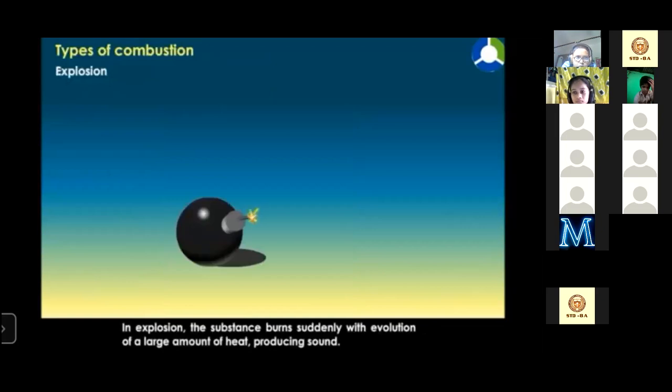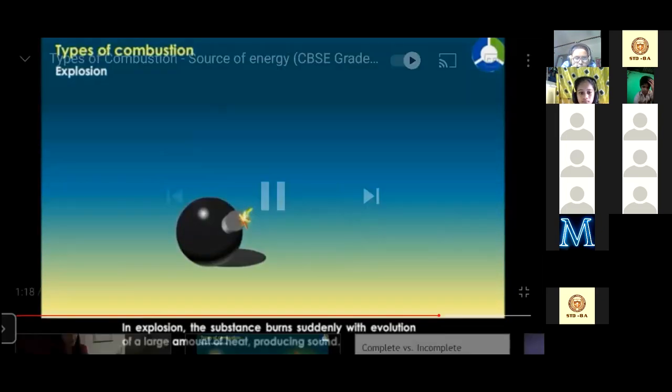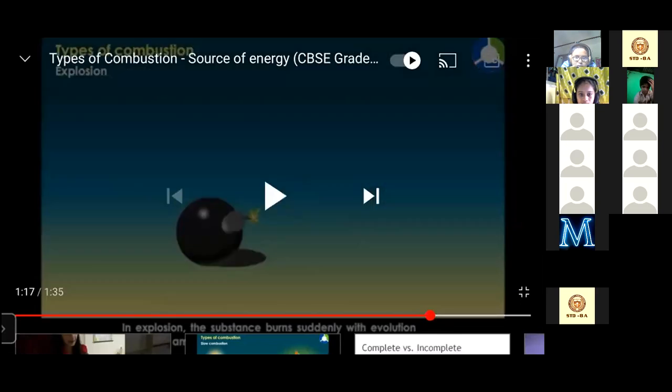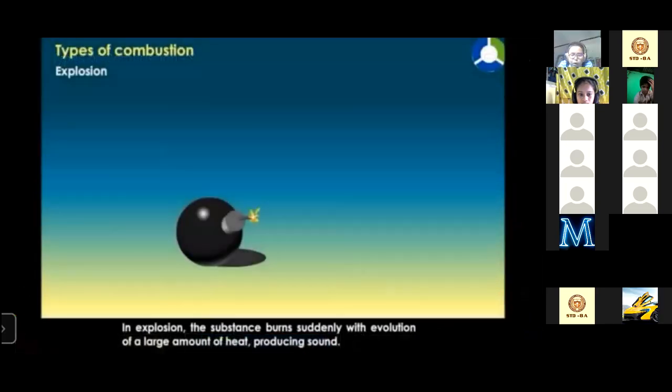And next comes explosion. What is this? Does this seem like a cracker? No, ma'am, bomb. Yes, this is a bomb. Ma'am, it is a grenade. I don't know which kind of bomb that is, but yes, it seems like a bomb. And burning crackers are also examples of explosion.